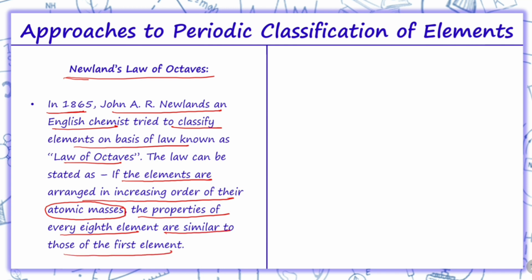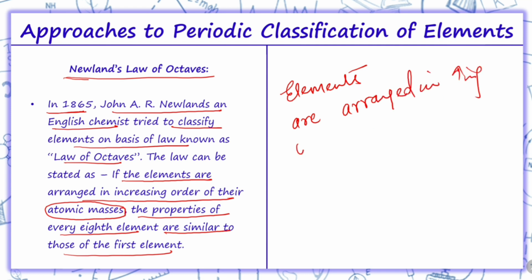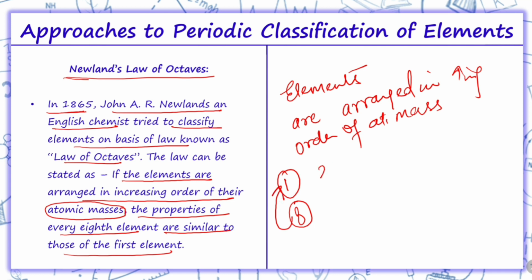Now, what he said was that elements are arranged in increasing order of atomic masses. Let us suppose this is the first element. Now, the eighth element is over here. So, the property of the eighth element is similar to what? The first element. Now, this is second, so the one below second is eighth. So, the property of this eighth element matches with the first element.